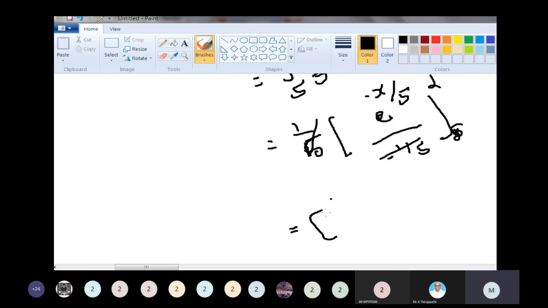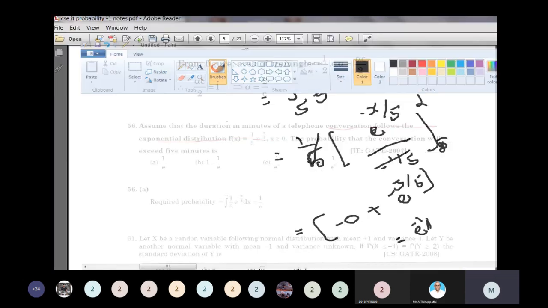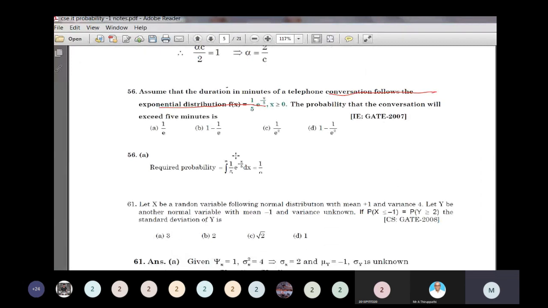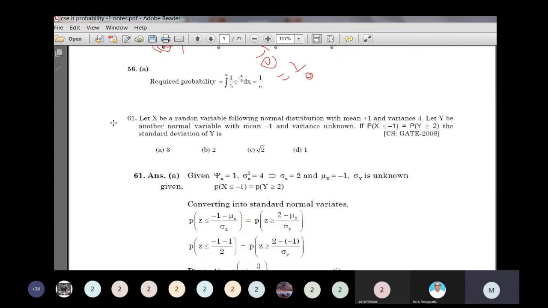First putting the upper limit, e to the power minus infinity is 0. Minus, so minus minus becomes plus, e to the power of x replaced by 5, that is 5 divided by 5, which is e to the power minus 1. So e to the power minus 1 is nothing but 1 by e. Option A is the correct answer. Next, this is also very, very important. Once again, please wait.